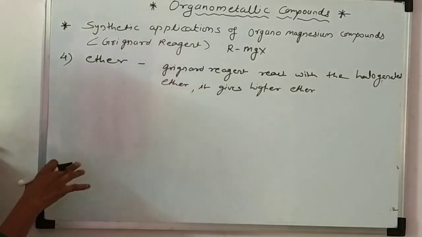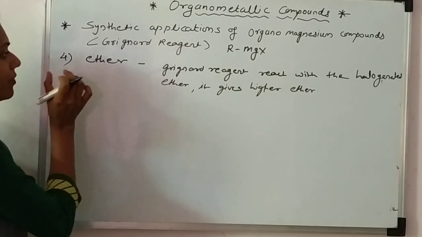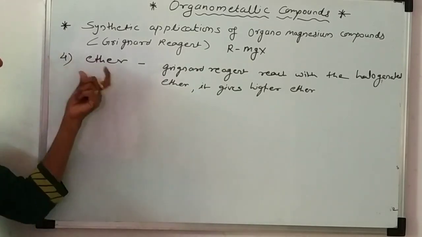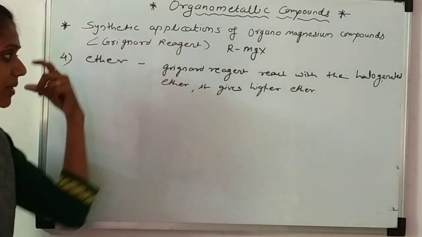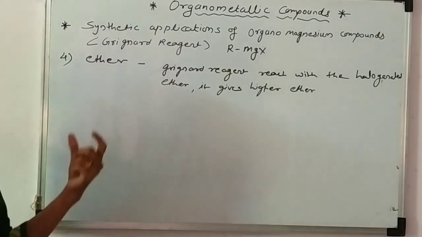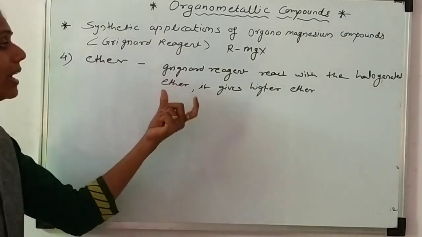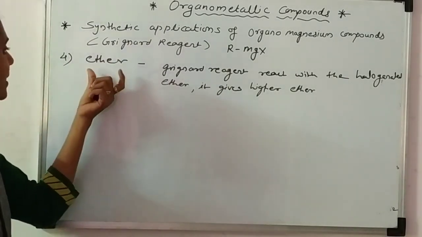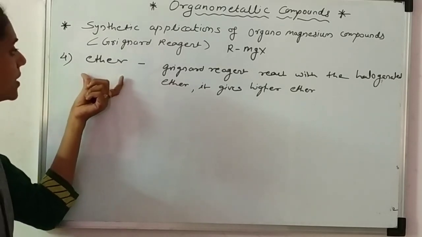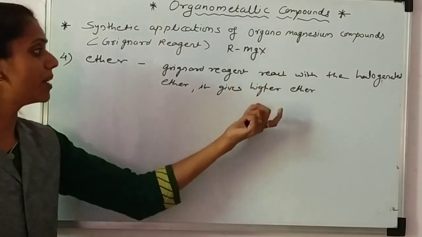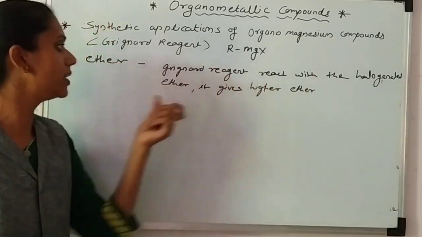And what happens in the reaction? Now we synthesize ether, but which ether? Higher ethers. In previous examples also we synthesized higher alkanes or alkynes. Like that we synthesize a higher ether, but from which? Halogenated ether.